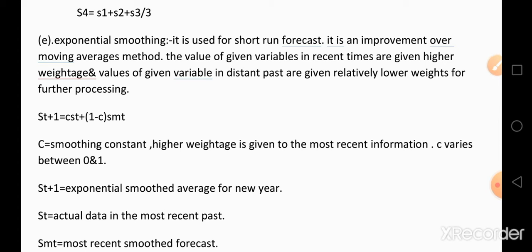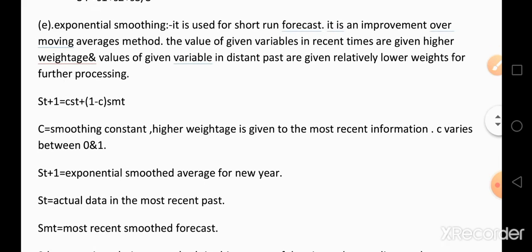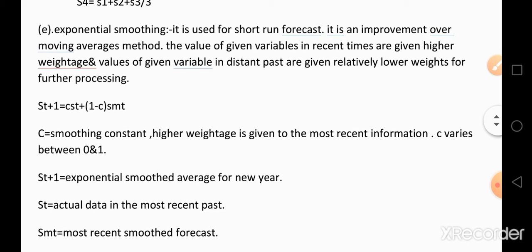Next is exponential smoothing. The exponential smoothing method is used for short-run forecasts. It is very helpful for estimating the short-run demand for a product. It is an improvement over the moving averages method.